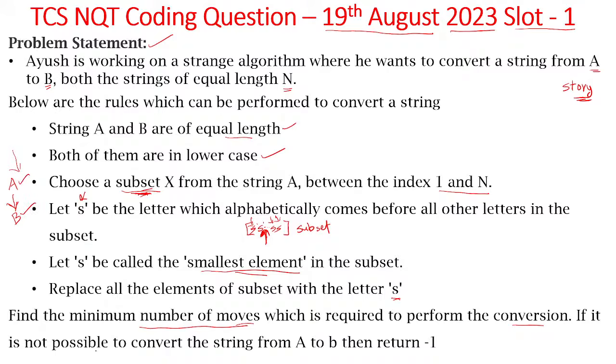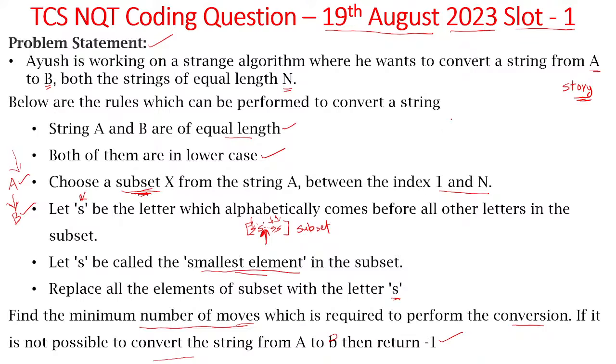If it is not possible to convert the string from A to B, B meaning capital B here, then return -1. If it is not possible, then you should return -1. This is the given problem statement.